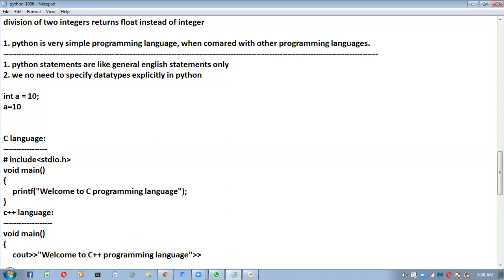Then if you are not specifying the type, how can it understand while executing the program what type of data is available inside that variable? While executing the program, compulsory it should understand. If you go for Java, JVM can understand. If you go for Python, the interpreter can understand what type of data is available. Automatically, based on